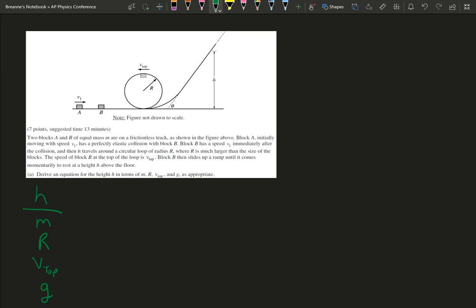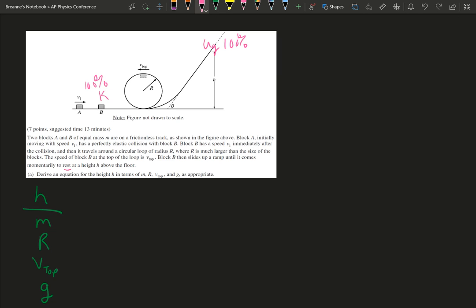So when you're looking at these problems, the first thing is to try energy, because energy equations are simpler than 1D motion or anything like that. Even though there is a little bit of momentum here, it's just telling you it's a perfect little transfer. It's just trying to throw you off to make you focus on momentum, but this really is an energy problem. So let's think about what types of energy we have going on here. Right here, as soon as it hits, we have kinetic. At the very top, because it says it comes to a rest, this would be 100% kinetic because it's at the ground level, and this would end up being 100% potential because it comes to a rest.